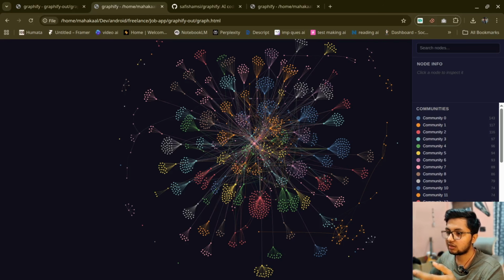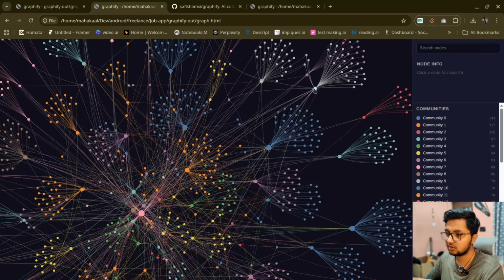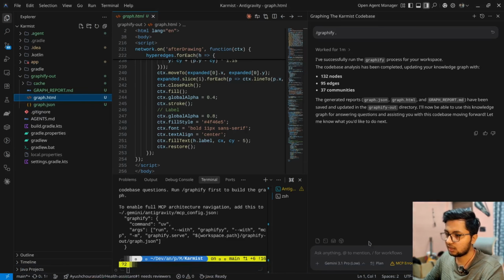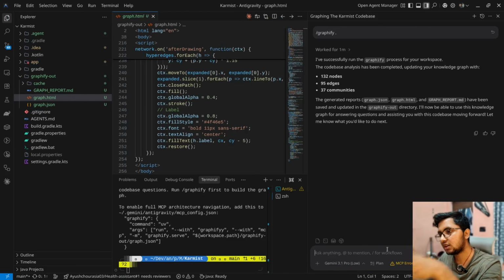So instead what happens here is that the graph is created, everything is connected. See, you can see that there is this user chat thing. This is in Flutter, so it says Dart, and it is connected to various different things. Now we can come into Antigravity, and let me show you how we are actually going to use it.